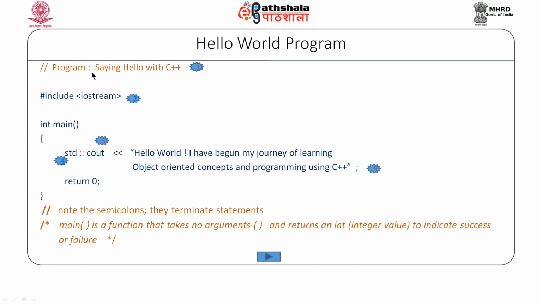After this documentation which gives the explanation of that particular program, the next thing that we do is the preprocessor directives, and here we are using the preprocessor directive, or we are directing the preprocessor to include this iostream. Now, what is the purpose of this?